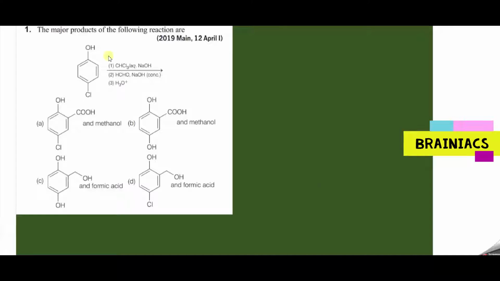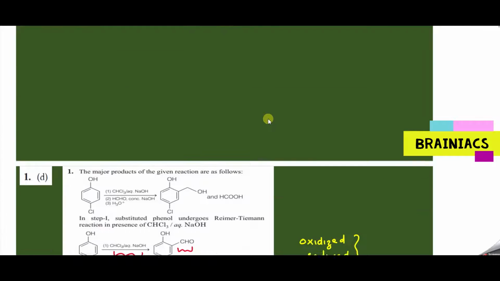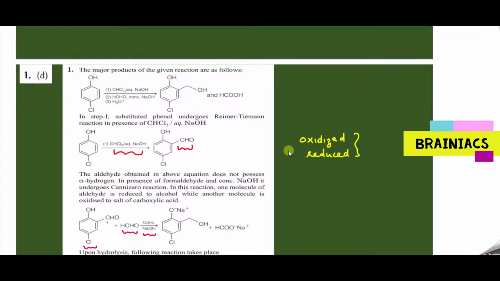Let's deal with the first question. Again, the same. The major products of the following reaction are. So we have parachlorophenol. First, it is treated with chloroform and aqueous NaOH. So we know it's nothing but our Reimer-Tiemann reaction.